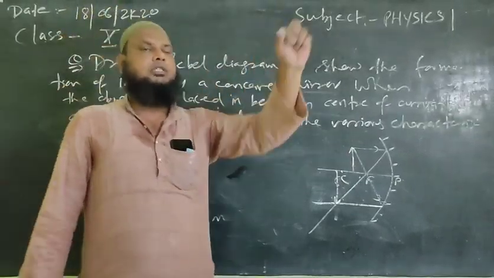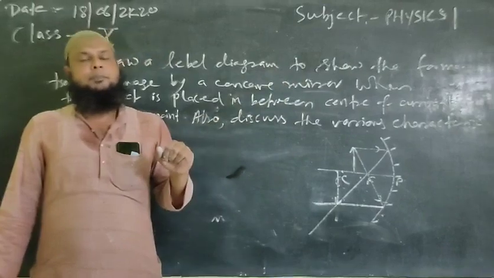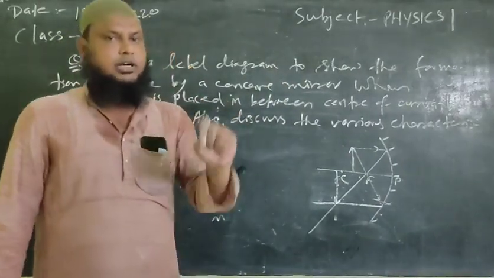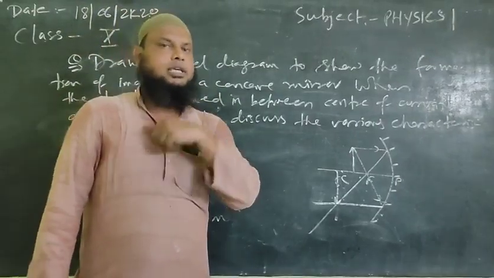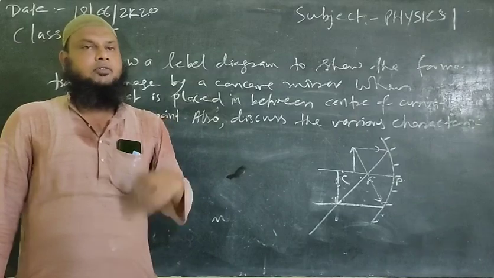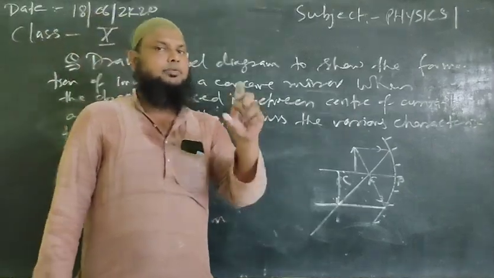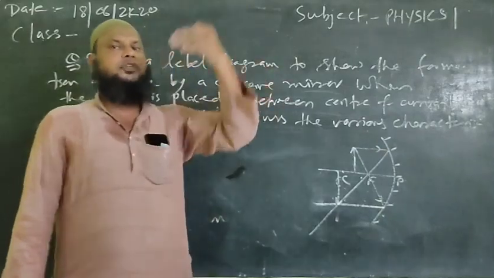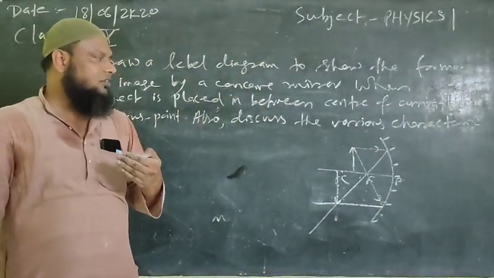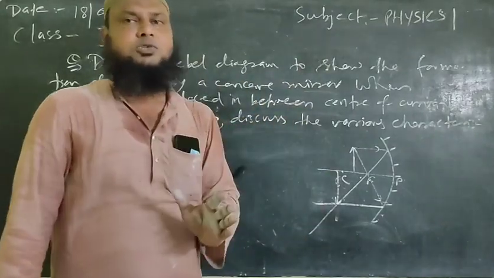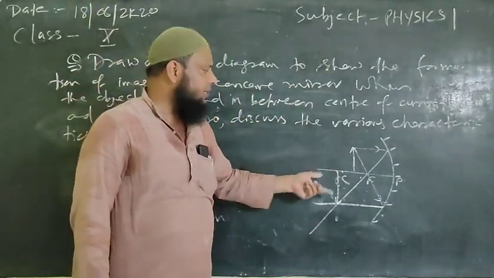In the first case, when the object was placed at infinity, the formed image is at focus, which is of point size. Second case, when the object is placed in between infinity and center of curvature, we found the formed image is smaller than the object. Third case, when the object is placed at the center of curvature, we found the formed image is of same size. And here for the fourth case, the formed image is bigger than the object.